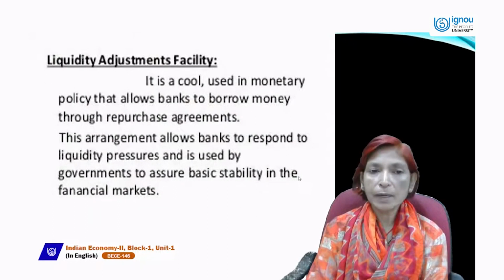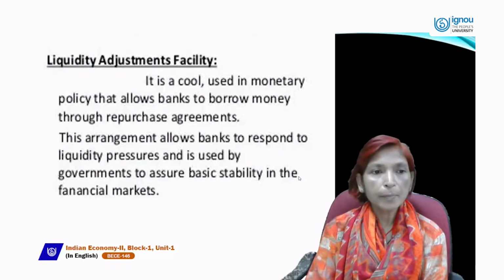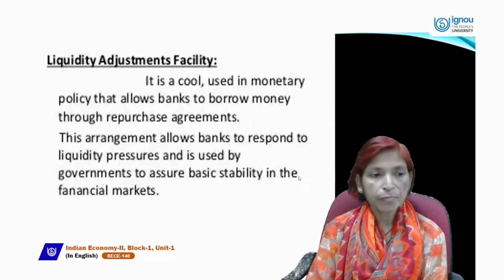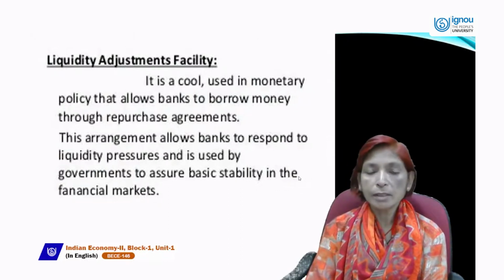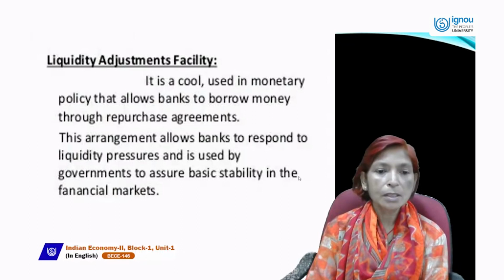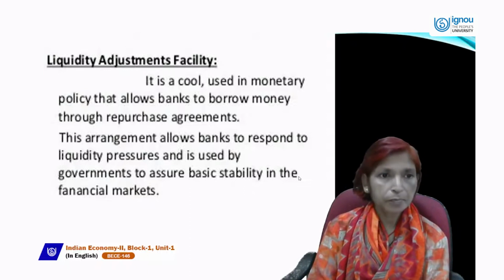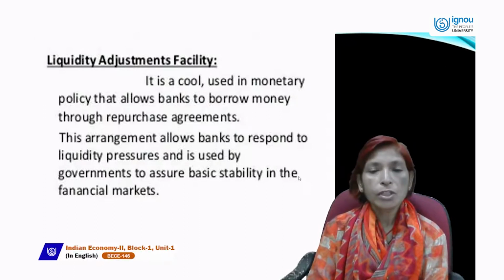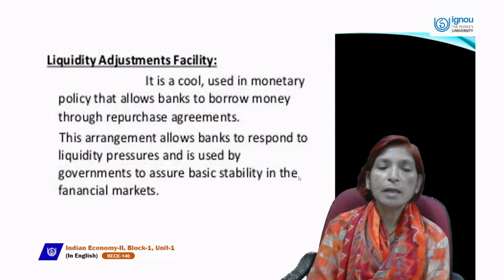Next is Liquidity Adjustment Facility. What is LAF? It is a tool used in monetary policy that allows banks to borrow money through repurchase agreements. These arrangements allow banks to respond to liquidity pressure and are used by the government to assure basic stability in the financial market. So LAF is a tool which is used by RBI to allow commercial banks to borrow money through repurchase agreements.